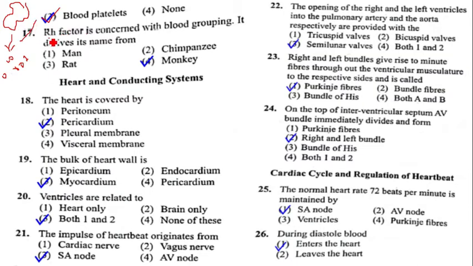Question number 17, Rh factor is concerned with the blood grouping. It derives its name from the rhesus monkey. The scientists first identified Rh factor in the monkey called rhesus monkey. Hence the name Rh factor. The scientific name of rhesus monkey is Macaca mulatta. Question number 17, option 4 is the correct answer.